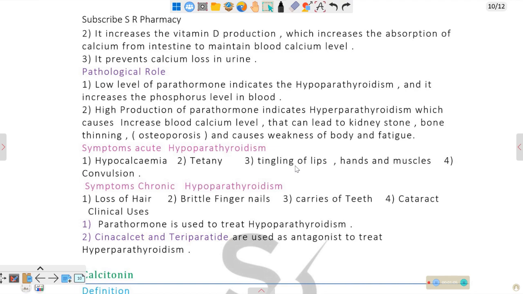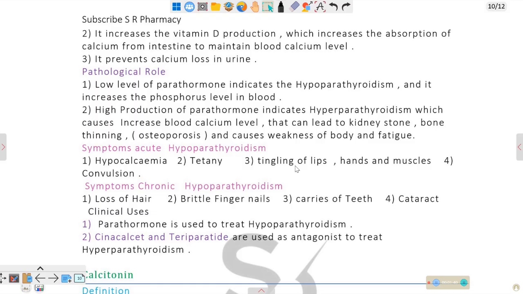It increases vitamin D production, which increases the absorption of calcium from the intestine to maintain blood calcium level. The pathological roles are: a low level of parathormone causes hypoparathyroidism and increases the phosphorus level, while high production of parathormone causes hyperparathyroidism. Symptoms of acute hypoparathyroidism are hypocalcemia, tetany, and tingling of the hands and muscles. Chronic symptoms are loss of hair, brittle fingernails, caries of teeth, and cataract.